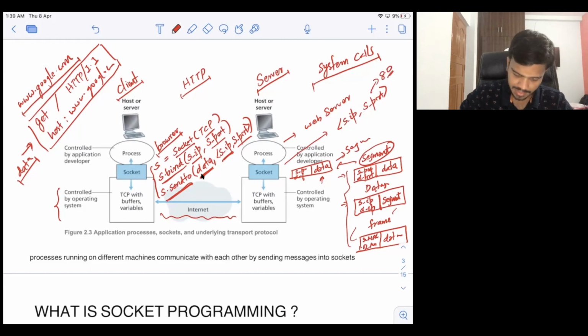Now the kernel will see that the destination port number is 80 here. So it will pass whatever data is there with the help of this socket. Again, the socket will be intermediate. This socket will then pass the data to this process here. Okay. This web server here. Now the web server will take this data, and of course it will process this data, create a response,